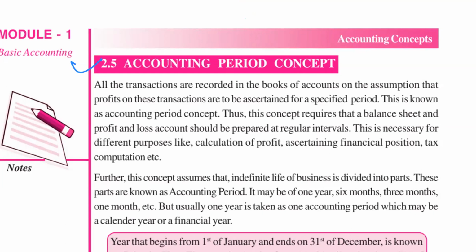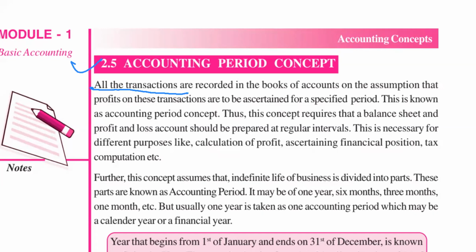Sir, excuse me. Yes. What was the third concept, sir? See, the first one is business entity, second one money measurement, third one going concern concept, and now this is the fourth one, accounting period concept. But it is showing the fifth concept now.